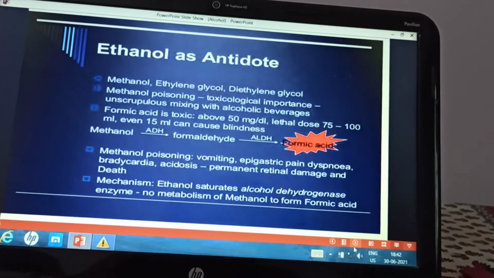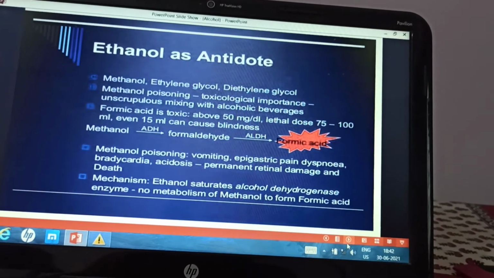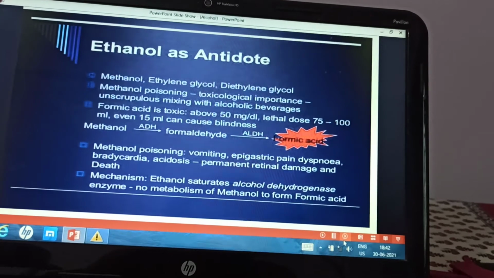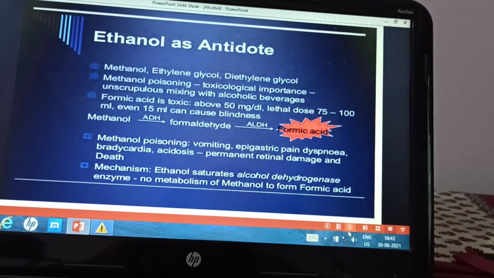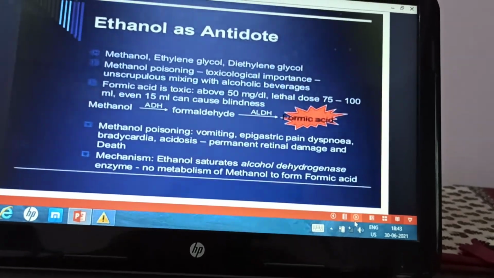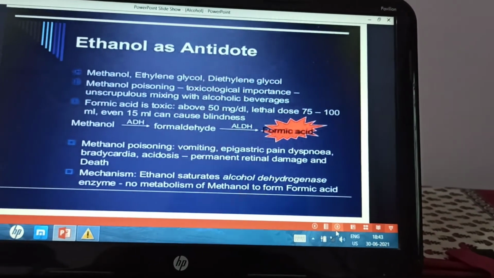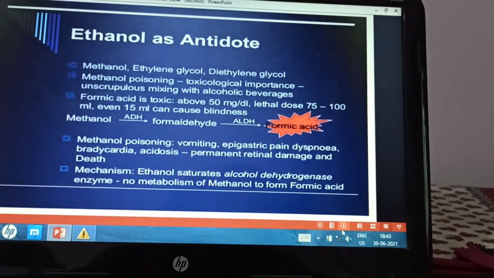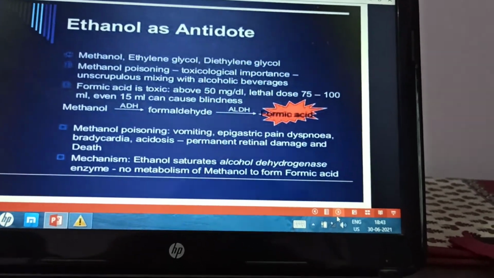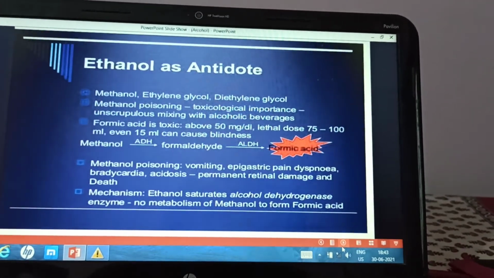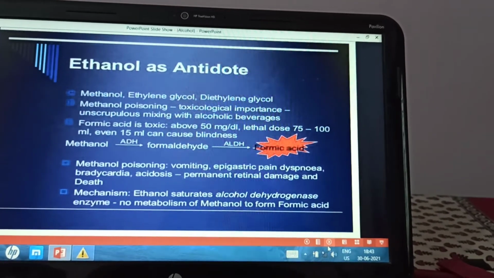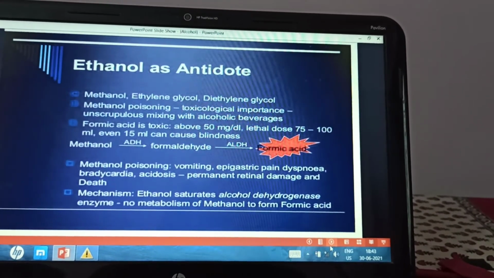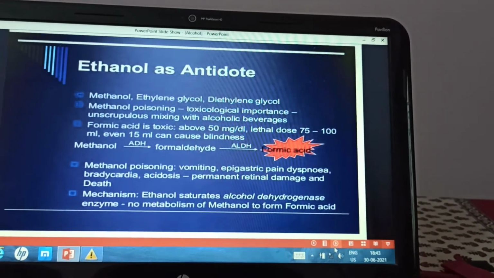Now coming to the action of ethanol as an antidote. So ethanol is used as an antidote in methanol poisoning. So in methanol poisoning you can see that ethanol can be given for the treatment. Now what is methanol poisoning? It occurs when methylated spirit is consumed or when liquor is adulterated with methyl alcohol.